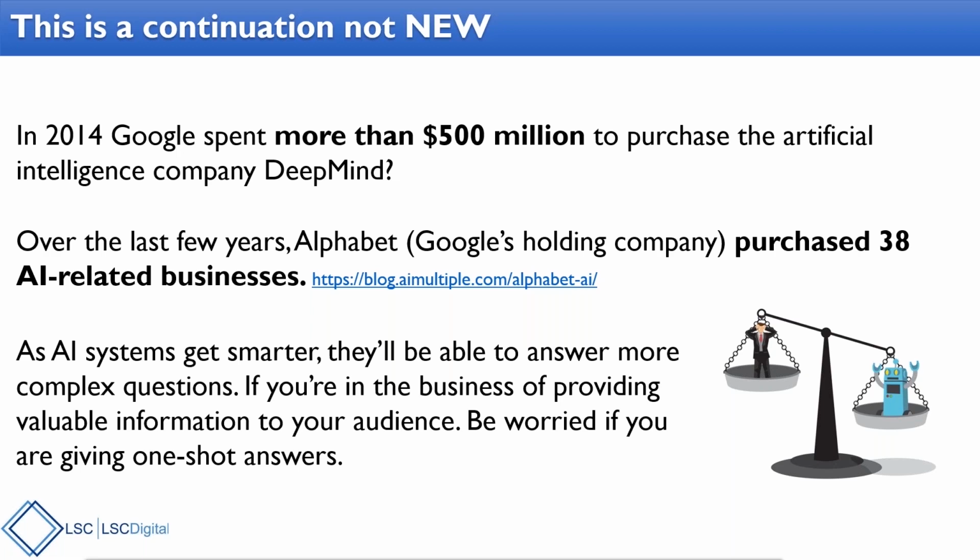Businesses that are providing valuable information to their audiences really need to understand what's going on here. Unlike now, where a lot of SERP results are pretty straightforward: how old is so-and-so? What's the weather outside?